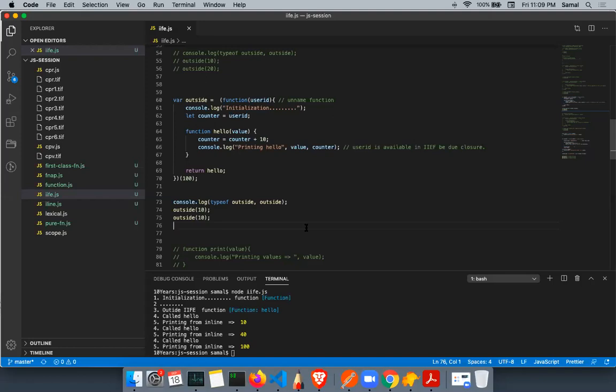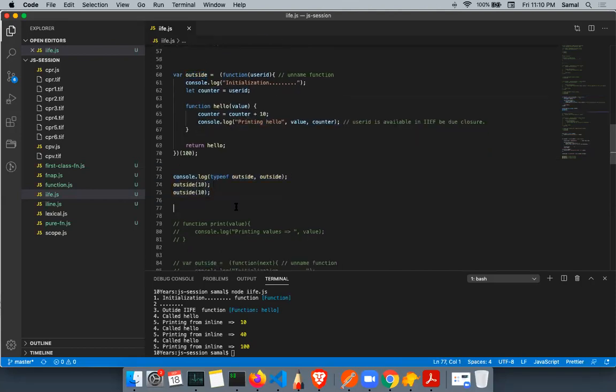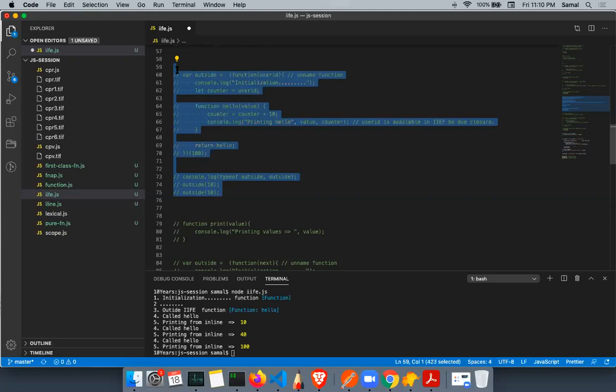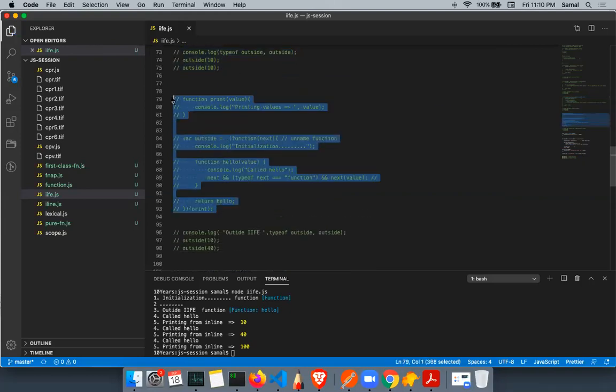I'm basically localizing the variable so that no outside function or outside call can change that variable. So it is kind of a private way. This is how we define a private variable in JavaScript. We define a function, we immediately execute the function, we pass the initial value, and then we internally save the value, and we return another function from that function and assign it to a variable, and then we can keep on calling it. So this is how we locally scope and make a private variable, and this is also called a closure in JavaScript. Correct. What about this?